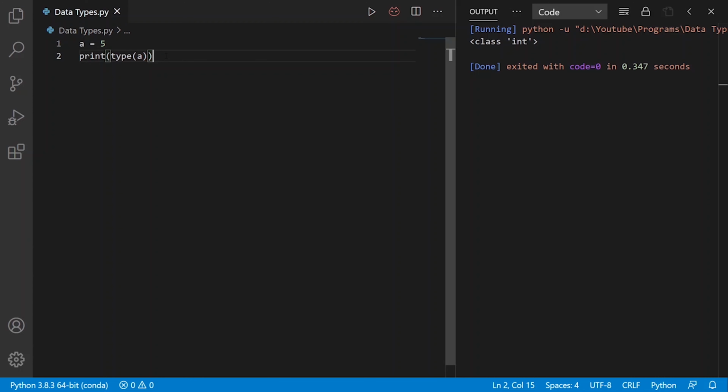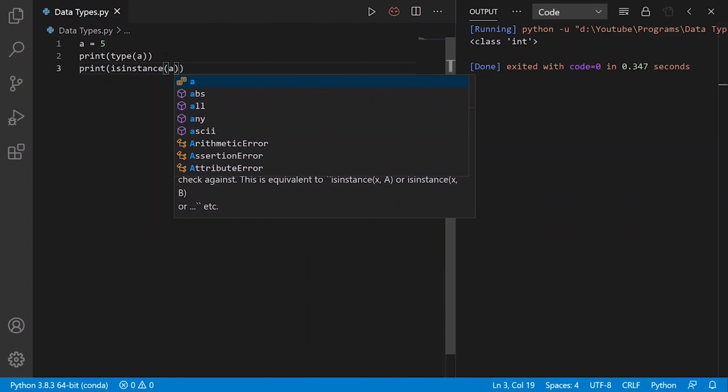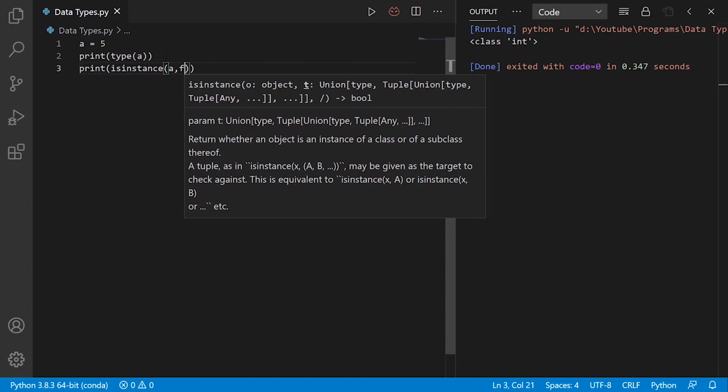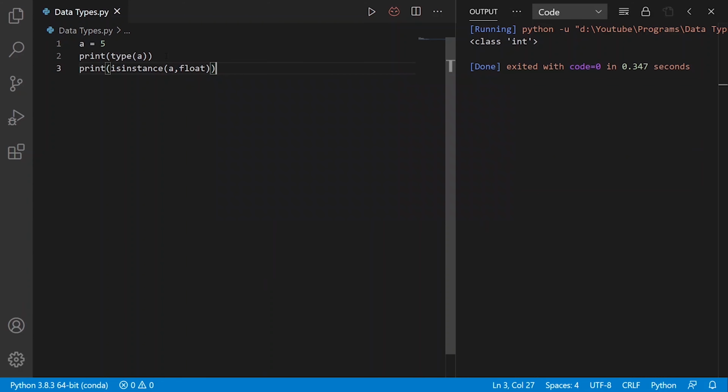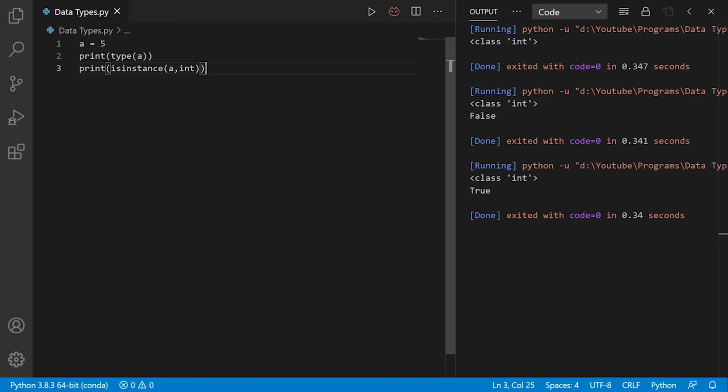We can also use the isinstance function to check whether a particular variable belongs to a particular class or not. So I will write print isinstance a. Here I want to check whether a belongs to the float class or not, so I will write float here. If it belongs to the float class, then True will be printed, otherwise False. So False is returned. Why? Because it does not belong to the float class. So I will change this float to int. Then True will be printed, as you can see.